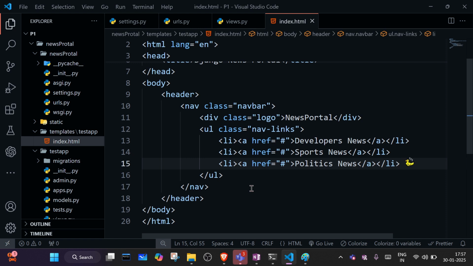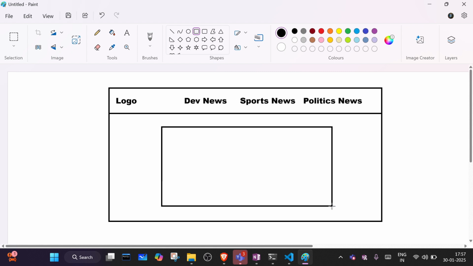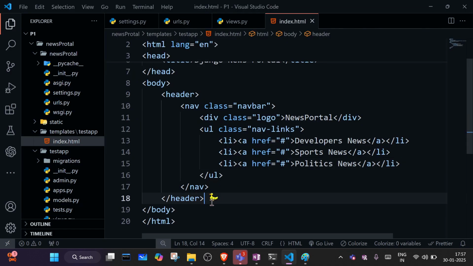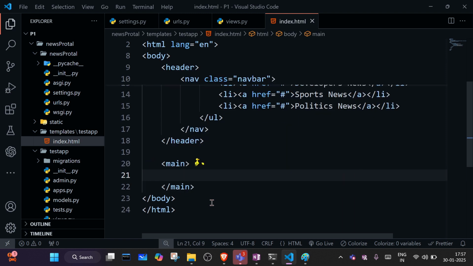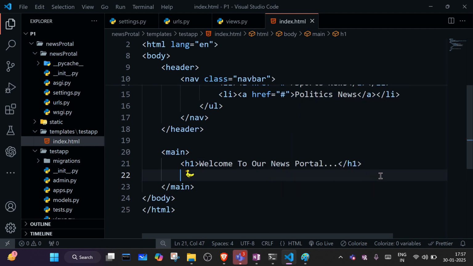After that, we will create our main screen. Main screen means this screen here. Here we will display one image for the home page. So after the header, let's create one main tag, and inside the main tag we will write one h1: welcome to our news portal. Like that we will display, and after that we will link one image.